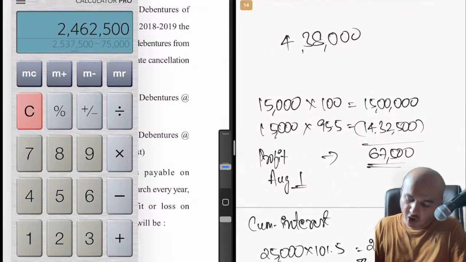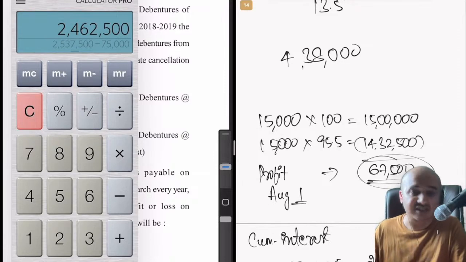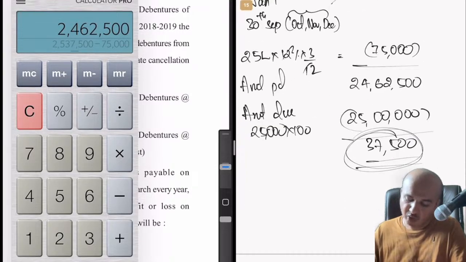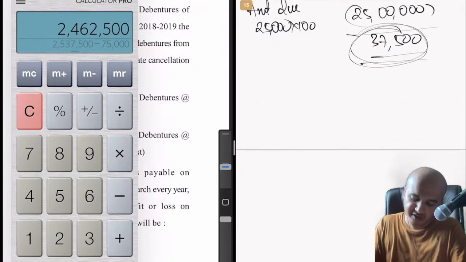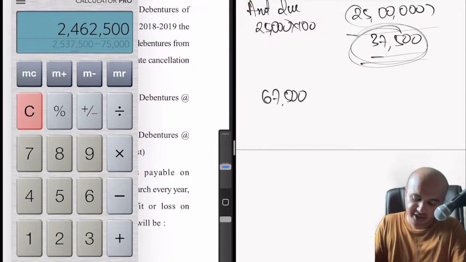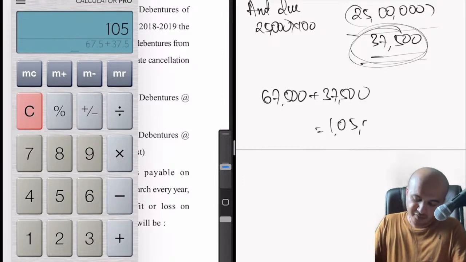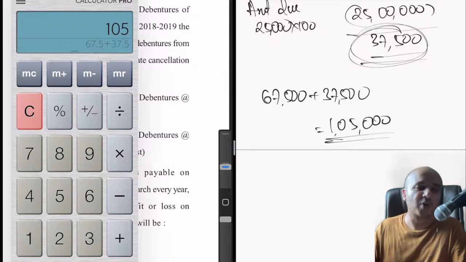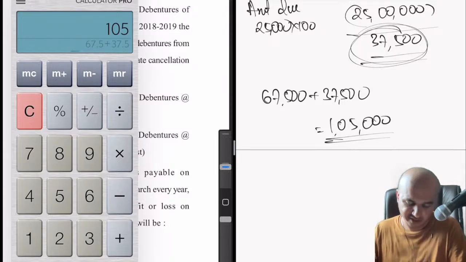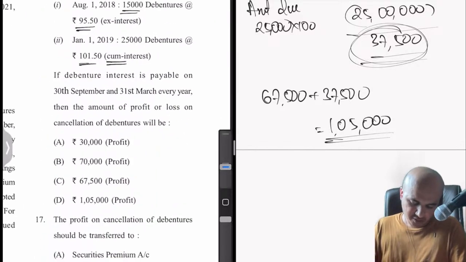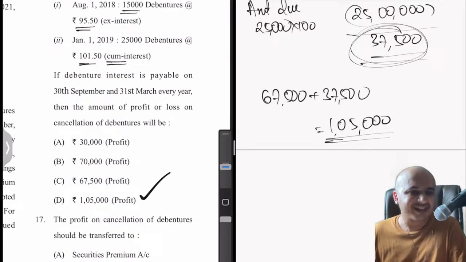On August 1st we made a profit of 67,500. So both put together, how much will it be? 67,500 plus 37,500. 67.5 plus 37.5, 1,05,000 is the total profit. That's it. Easy. So 1,05,000, option D is the right answer here.